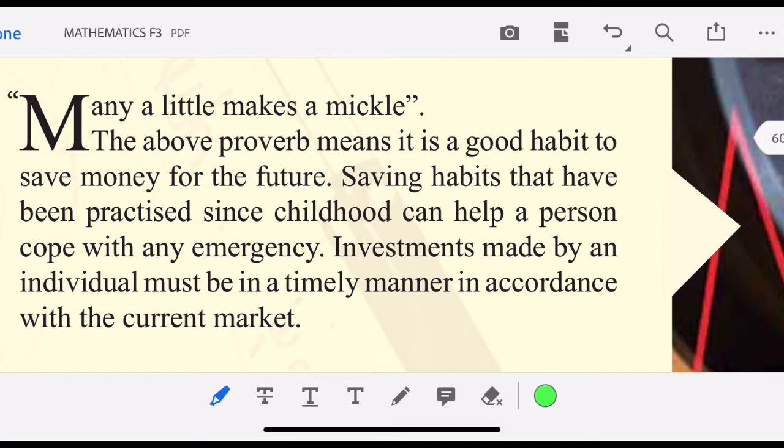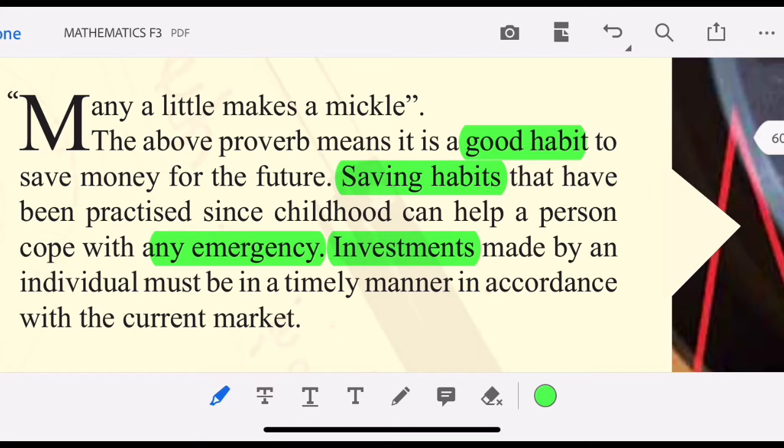Many a little makes a mickle. The above proverb means it is a good habit to save money for the future. Saving habits that have been practiced since childhood can help a person cope with any emergency. Investments made by any individual must be in a timely manner in accordance with the current market.